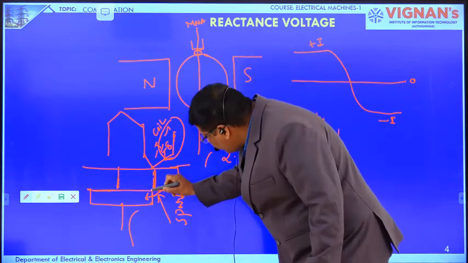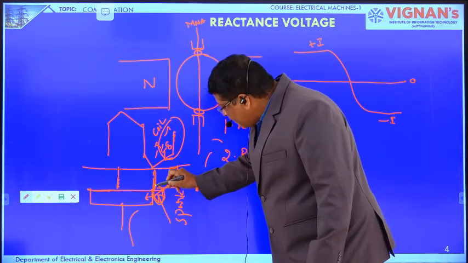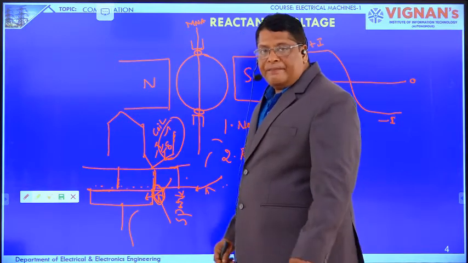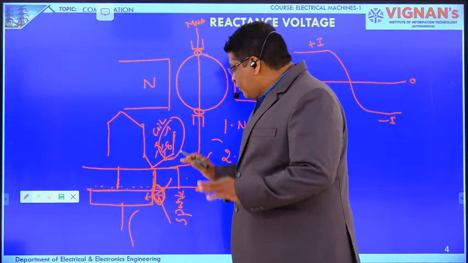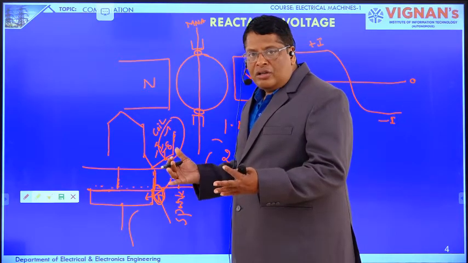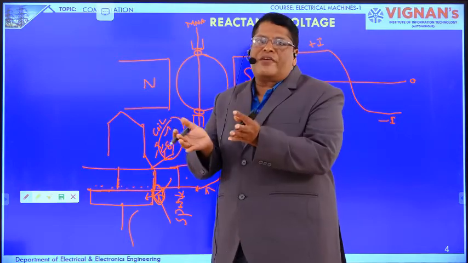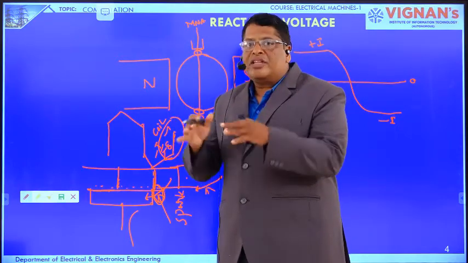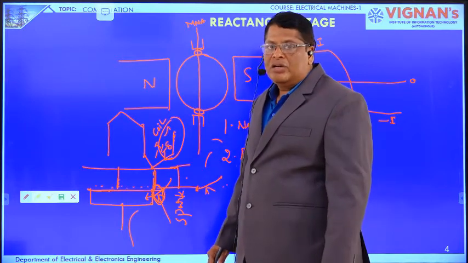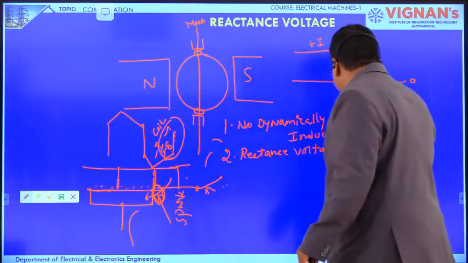Pits will occur on the surface of the commutator. If the spark is more, that arc will extend throughout the surface of the commutator. Sometimes the machine will burn out. This happens due to the reactance voltage.